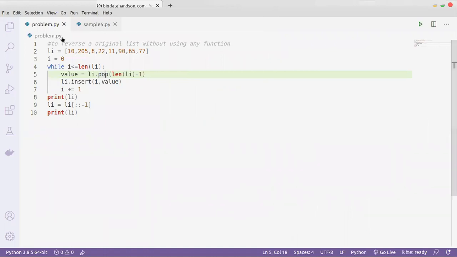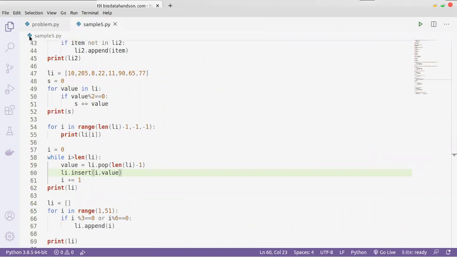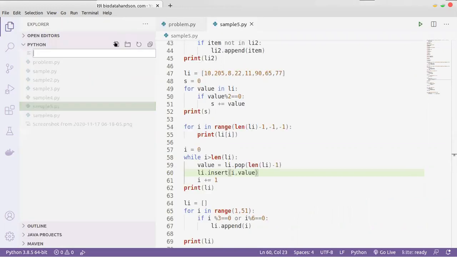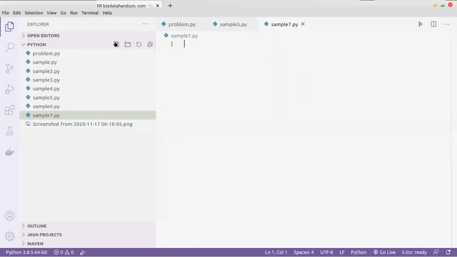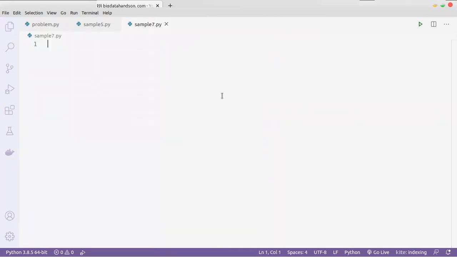So now we'll see sets. Sets is a sequence data type in Python, and sets have some differences. Sets do not allow duplicate values, and indexing is not allowed.